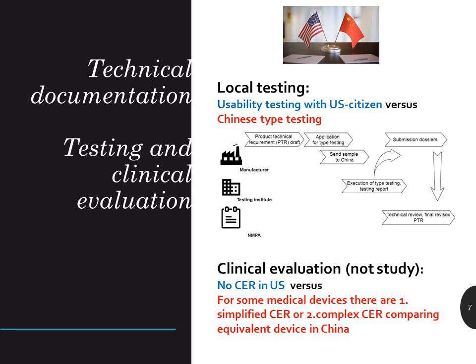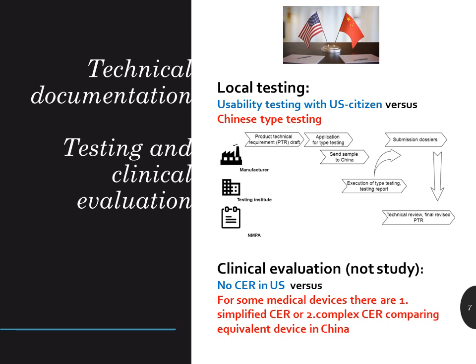The most time and budget consuming is local testing. In USA, usability study for many products with US citizens is essential. In China, the local testing is called type testing. In China, for Class 2 and 3 medical devices, the manufacturer has to send the device to China to state-accredited testing institutes. The performance and functional specifications should not deviate from those required in national and industrial standards or stated by the manufacturer. The final reports are a part of the technical documents.